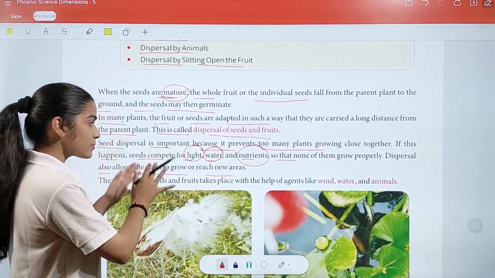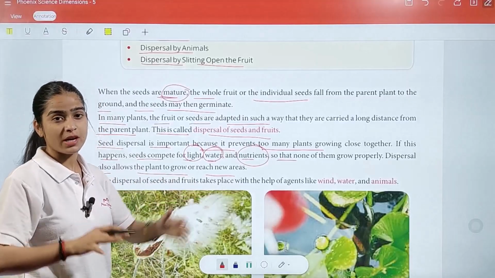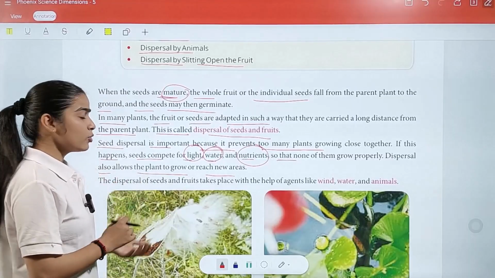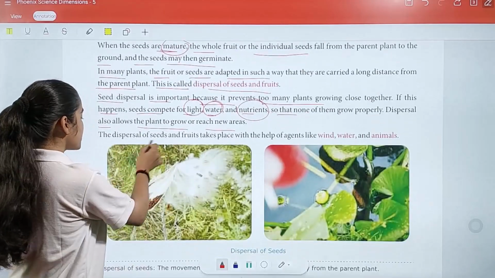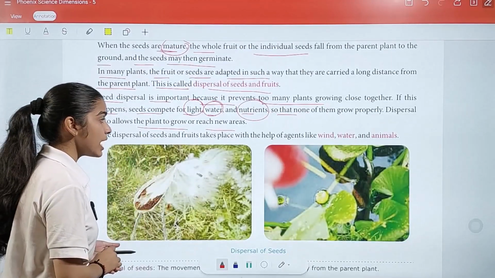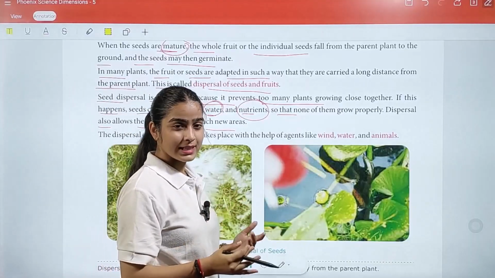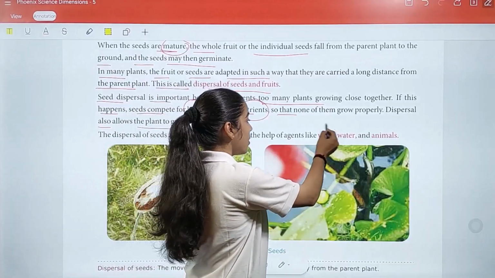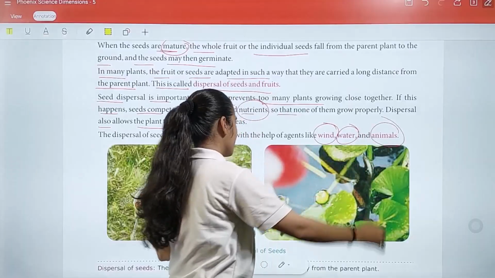That is why dispersal is very important, because with its help they can reach far places where they don't need to fight for light, water, and nutrients. The dispersal of seeds and fruits takes place with the help of agents. The agents we have are wind, water, and animals.